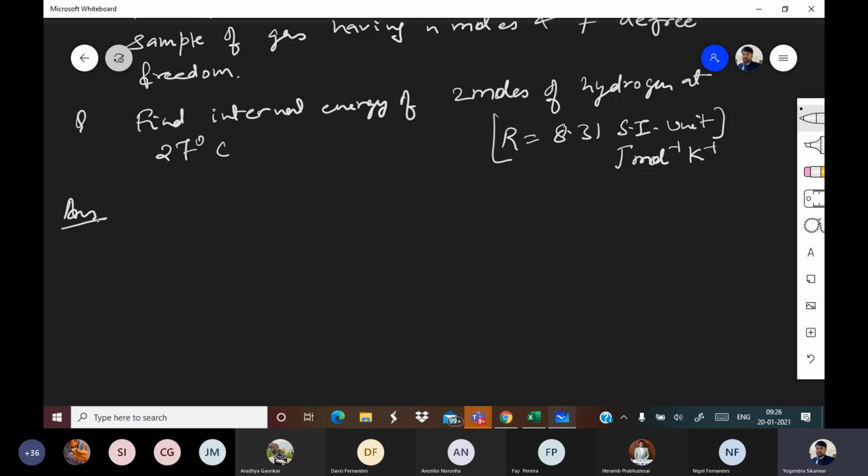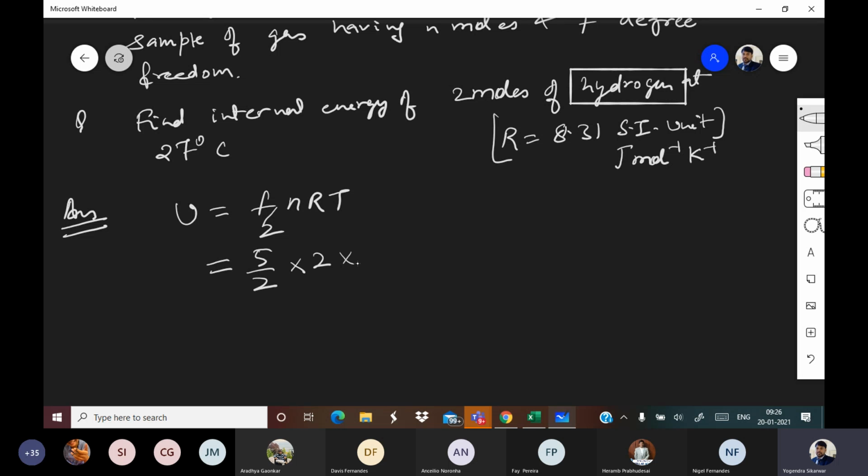Okay, everyone, please pay attention. So U is equal to F by 2 nRT. F is degree of freedom. The gas is hydrogen. We know hydrogen is diatomic. So this will be 5 by 2 into number of moles 2 into 8.31 into 300. Why?